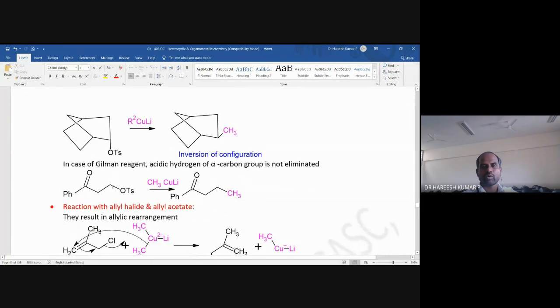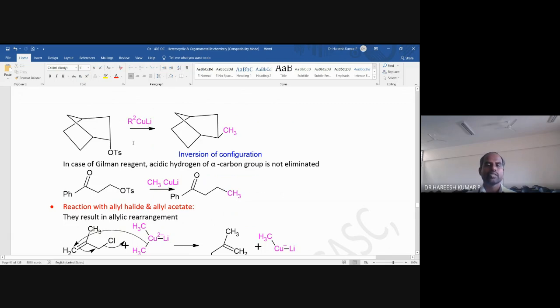I think you are aware of the name of this compound, borneol. Borneol, when it is treated with PTSA, will convert into tosylate, borneol tosylate, otherwise bornyl tosylate. So here OTs is a tosylate that can be replaced with R2 dialkyl lithium cuprate.